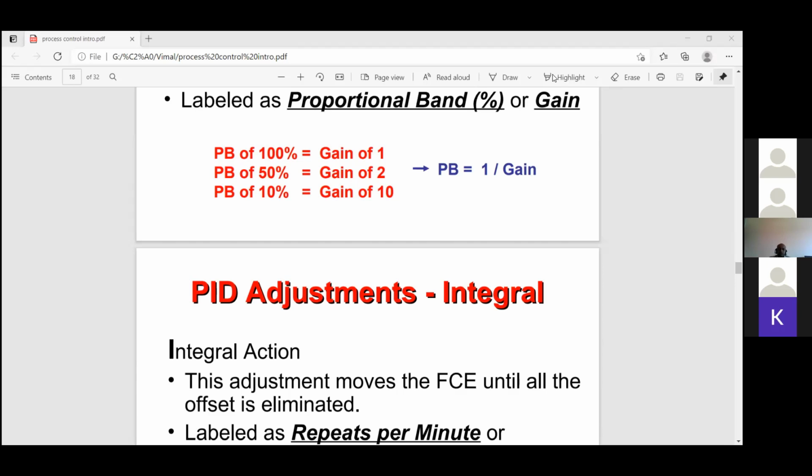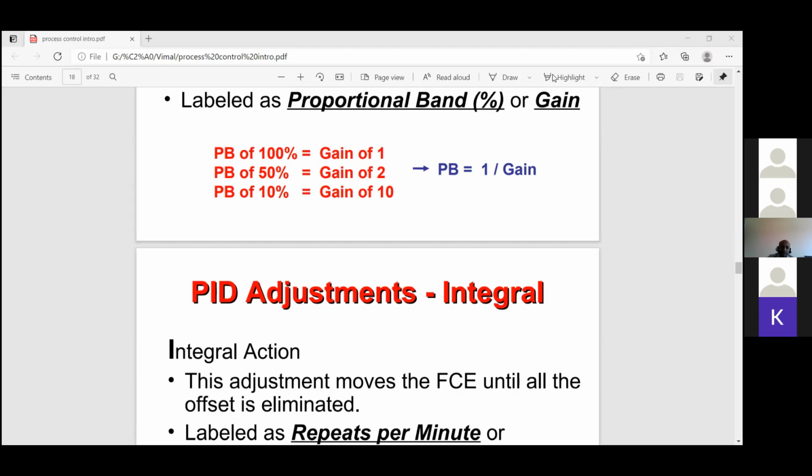This shows the fail-safe position we can take. If there is any problem, for example if air immediately goes due to a problem in the air compressor, the valve either has to open or close or stay put.